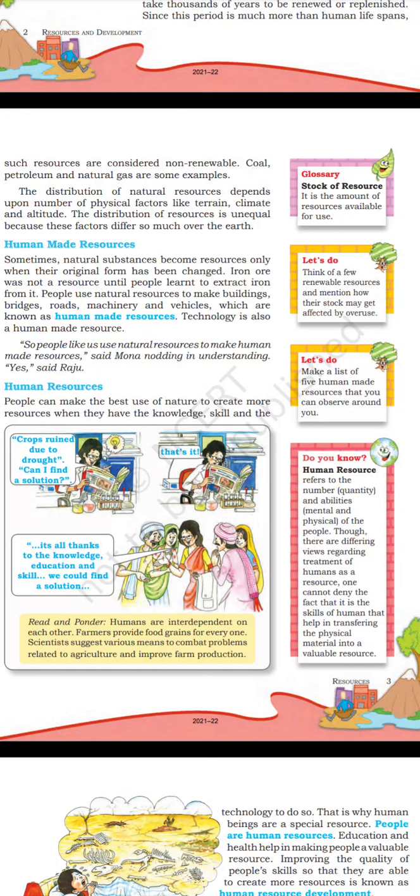Human made resources. Sometimes natural substances become resources only when their original form has been changed. Iron ore was not a resource until people learned to extract iron from it. People use natural resources to make building bridges, roads, machinery and vehicles which are known as human made resources. Technology is also a human made resource. Let's do. Think of a few renewable resources and mention how their stock may get affected by overuse. Let's do. Make a list of 5 human made resources that you can observe around you.